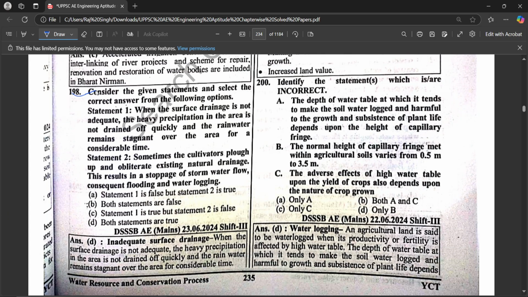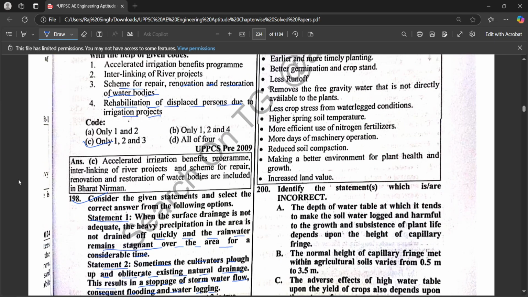Next question. Consider the given statements and select the correct answer from the following options. Statement 1: When the surface drainage is not adequate, the heavy precipitation in the area is not drained off quickly and the rainwater remains stagnant over the area for a considerable time. Statement 2: Sometimes the cultivators plug up and obliterate existing natural drainage. This results in a stoppage of storm water flow, consequent flooding and waterlogging. Hence, both statements are true.